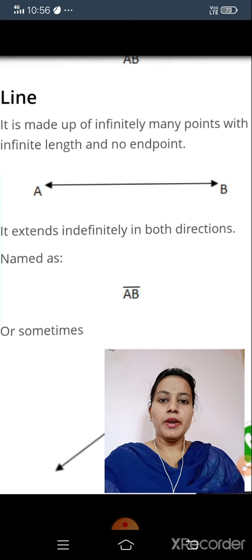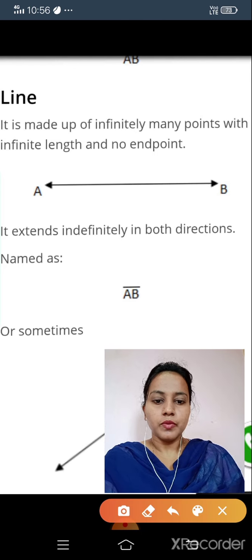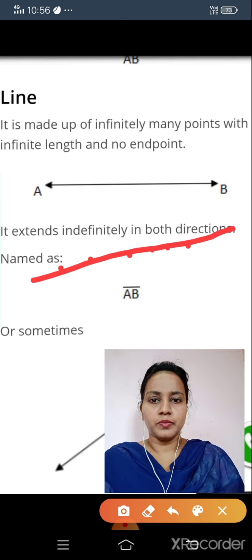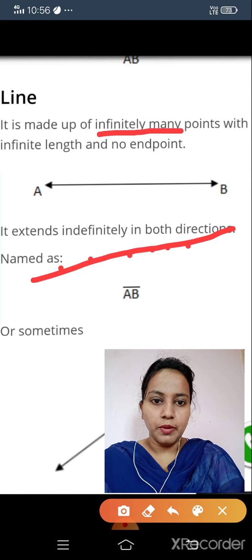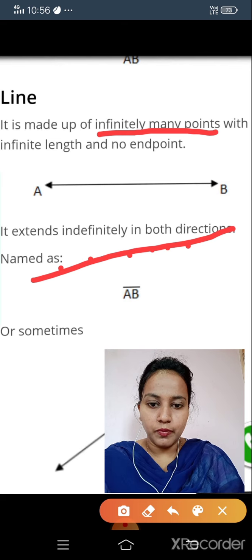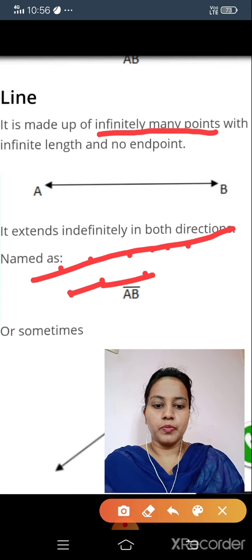Next, see this is also an example. A line is made up of infinitely many points, with infinite length and no end. For example, see here, I will put many points and join them. Here are infinitely many points with infinite length.